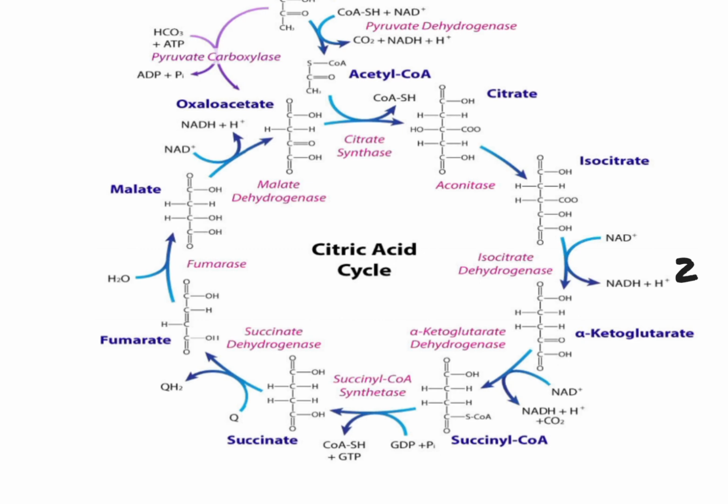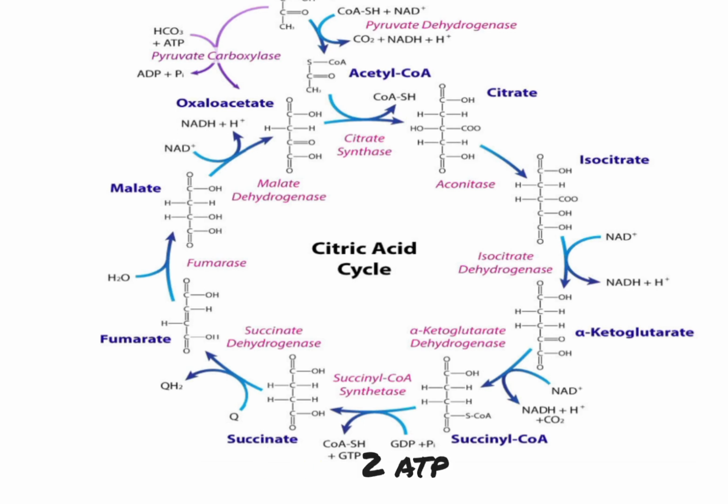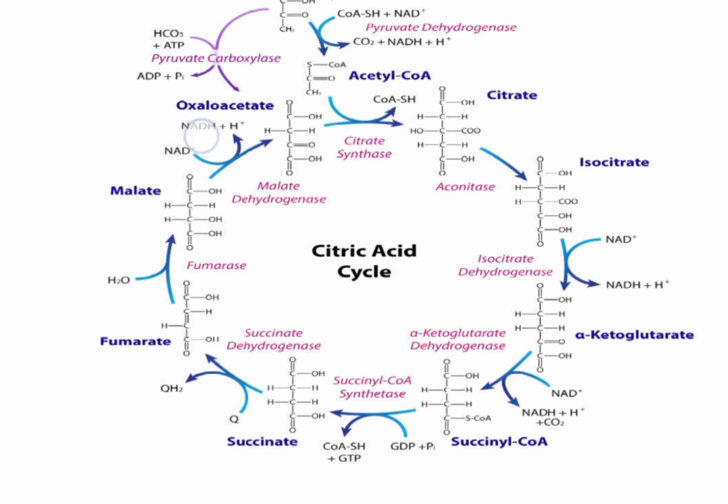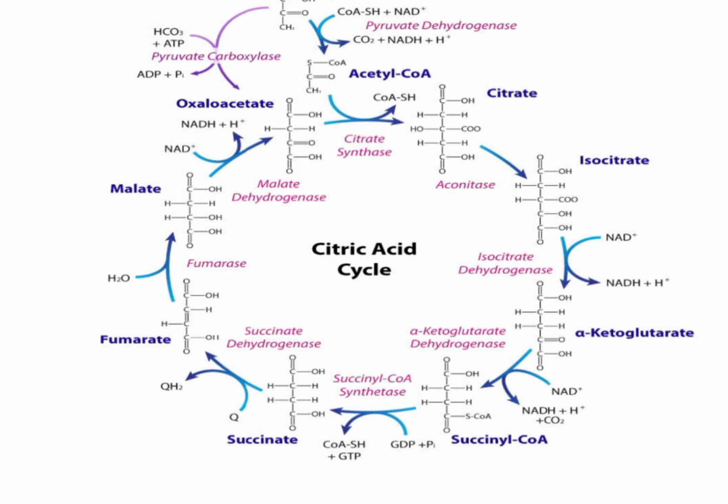Now that means that we also formed another 2 in alpha ketoglutarate to succinyl CoA, and even here, when we are converting succinyl CoA to succinate, we also formed 2 ATP molecules. This means that even when we are converting succinate to fumarate, we also produced 2 FAD molecules, which here we are calling Q. That means that even here where we are converting malate to oxaloacetate, we produced 2 reduced NAD. That is what it means. Now let us go ahead and see about the figures.